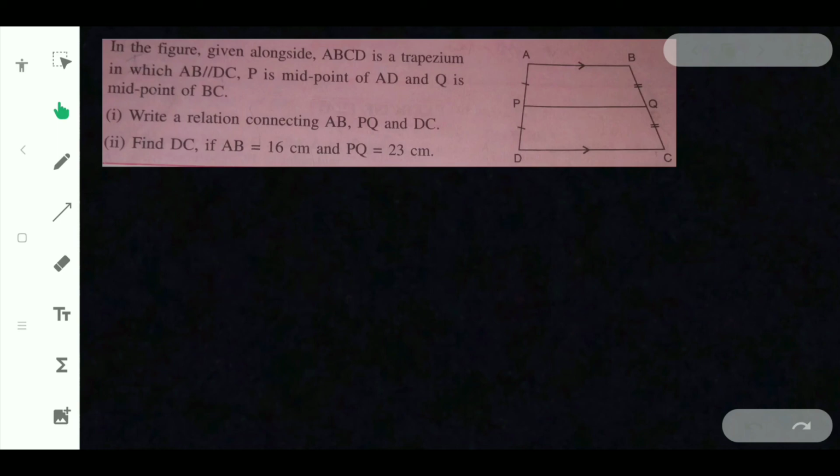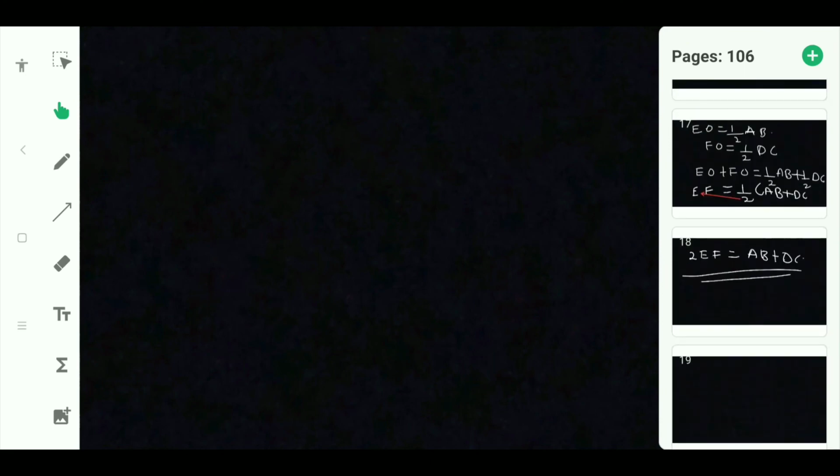In the figure given here, ABCD is a trapezium in which AB is parallel to DC, P is the midpoint of AD and Q is the midpoint of BC. Write a relation connecting AB, PQ, DC. The same way, you can prove these two are parallel and 2PQ is equal to AB plus DC.